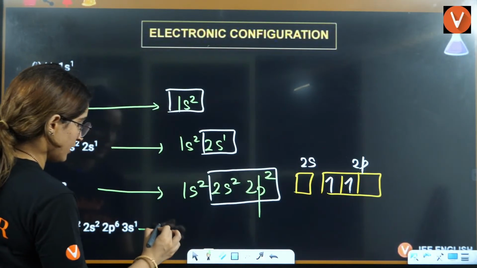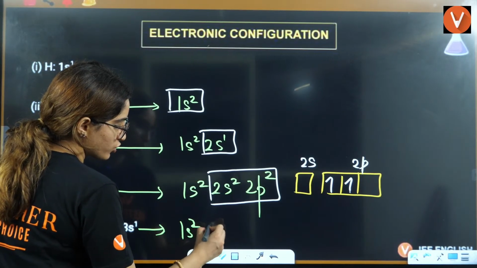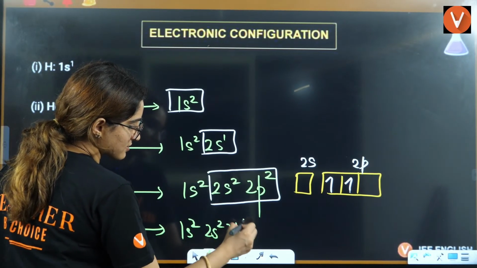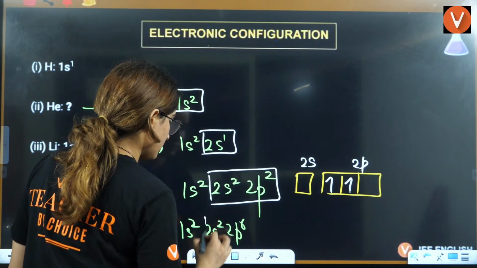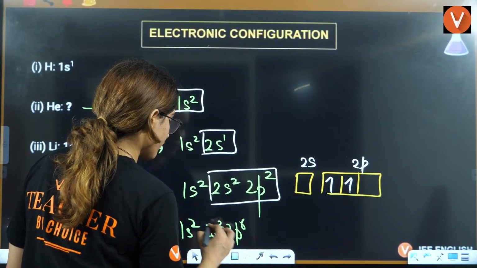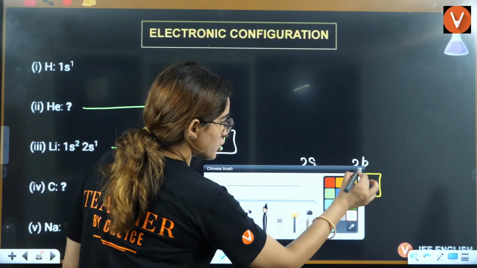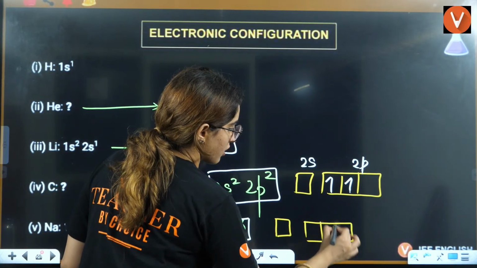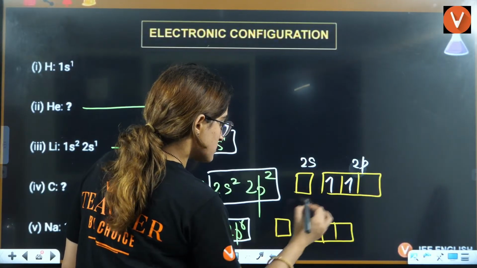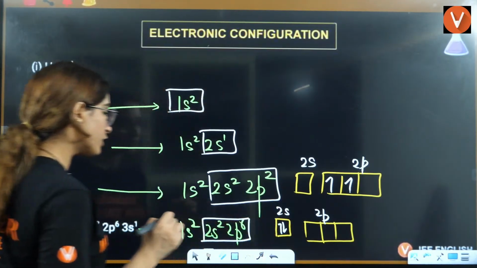Sodium, it is 10, 11, sorry. 1s2, 2s2, 2p6, that is 6, 7, 8, 9, 10. Right? This is the outermost that you have. So this is 2s, this is 2p. And here you should have 1 also.